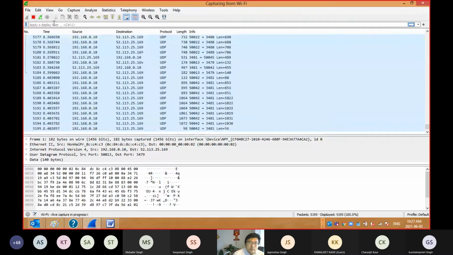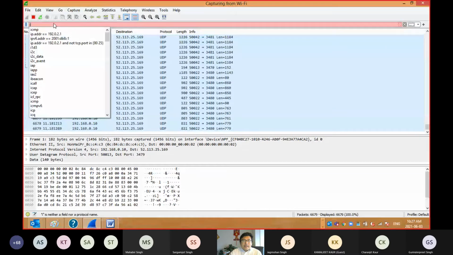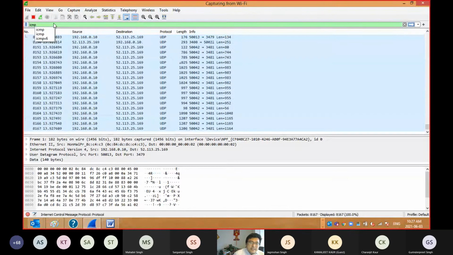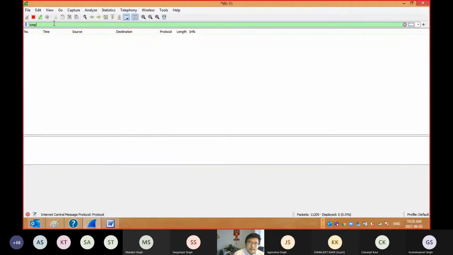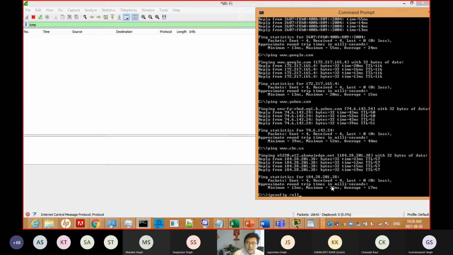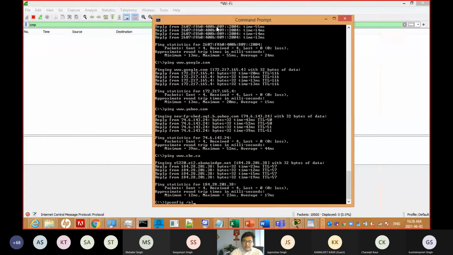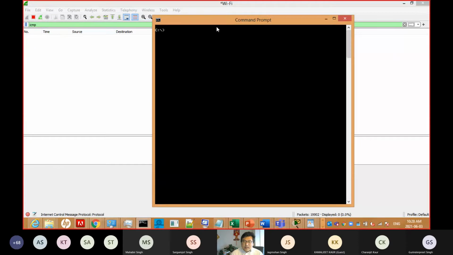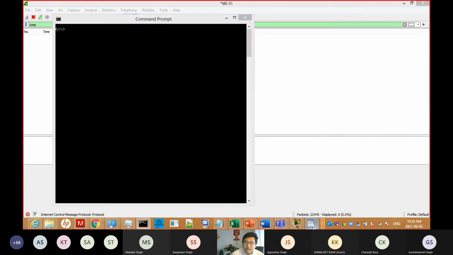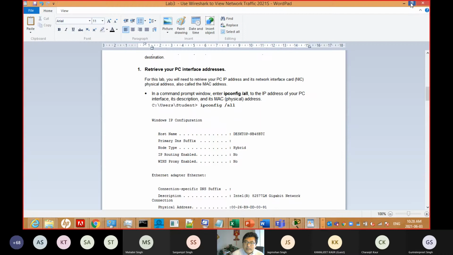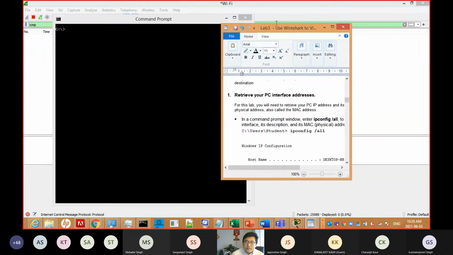So I can give you ICMP. ICMP means we only concern ourselves with the ping. We don't concern ourselves with others, because there's lots of information. With ICMP, we see it's empty, nothing here. Because I already did something, I cleared all the screen, so now I start from the beginning. I make it smaller so it's easy to see.